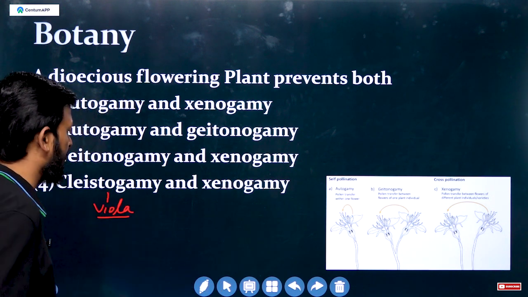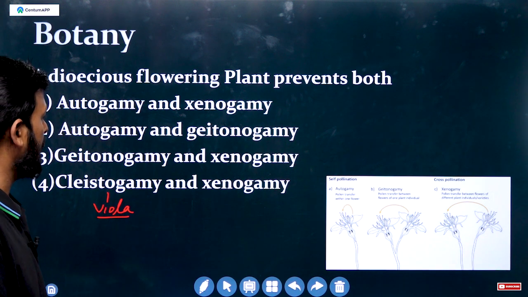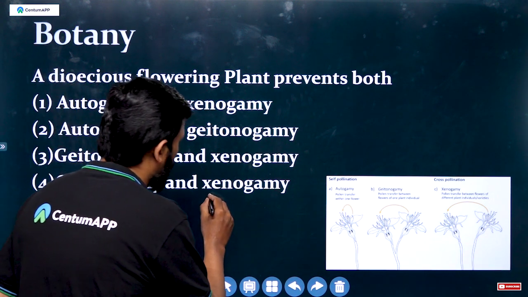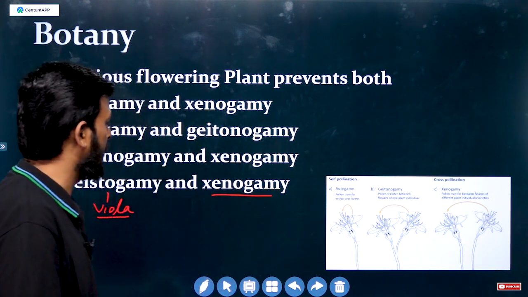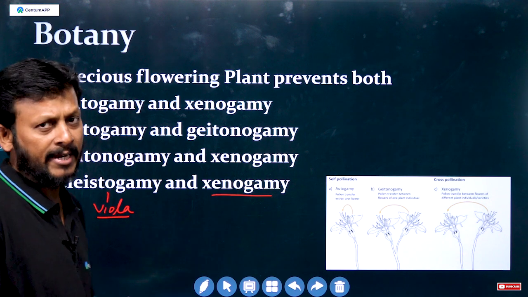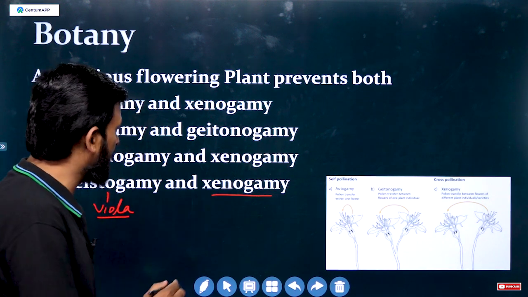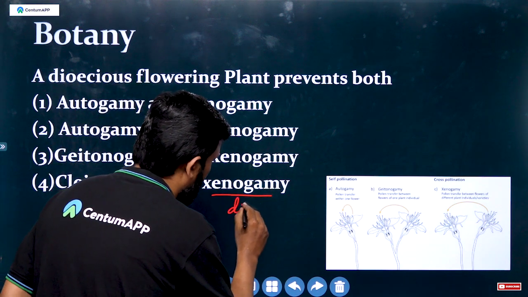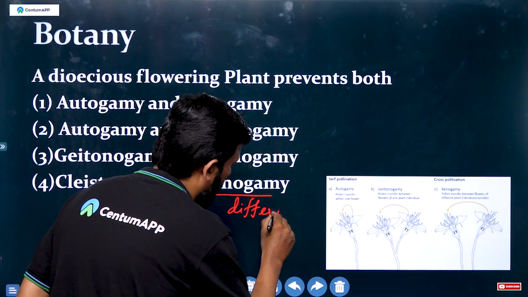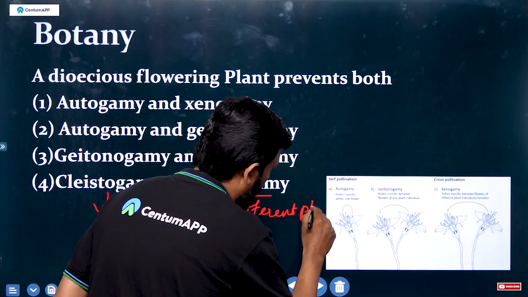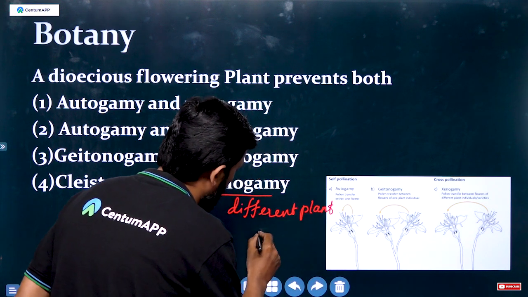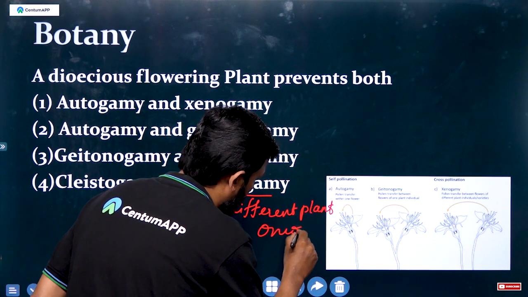Viola is a good example for cleistogamy. Xenogamy means transfer of pollen grains from anther to stigma of different plants, especially onion plants.